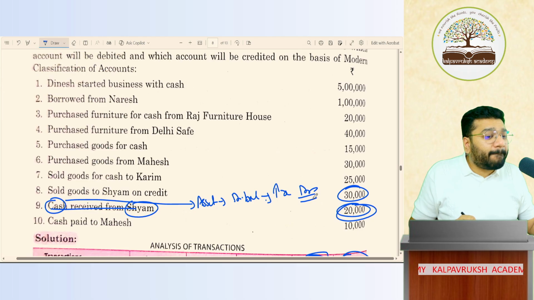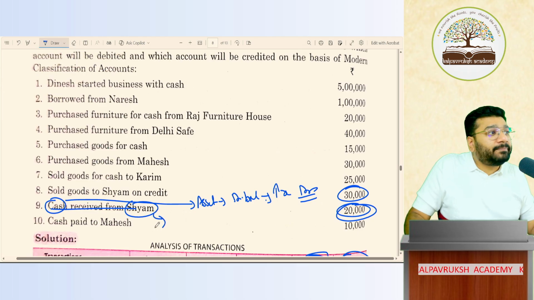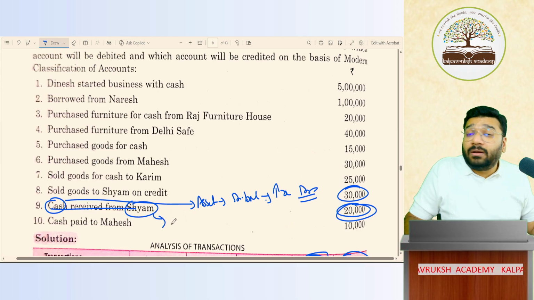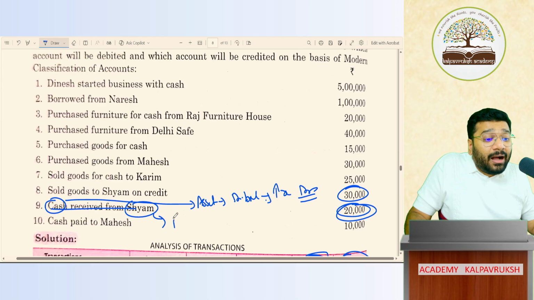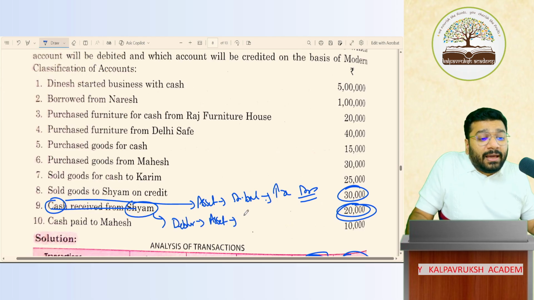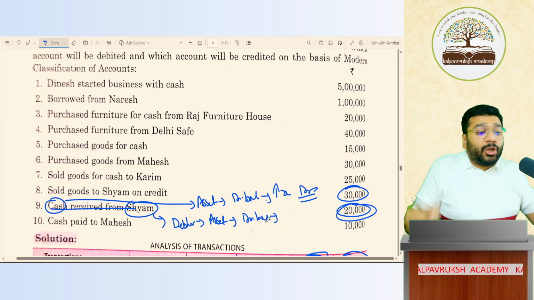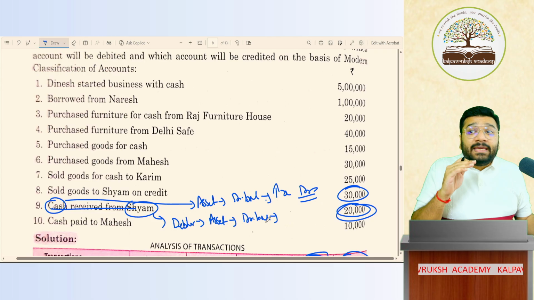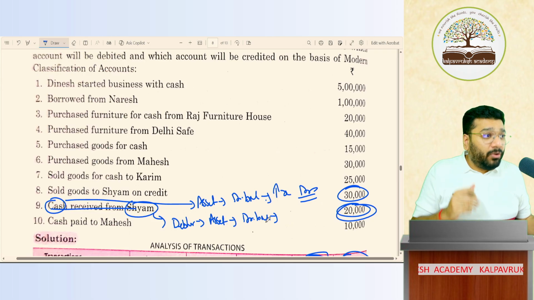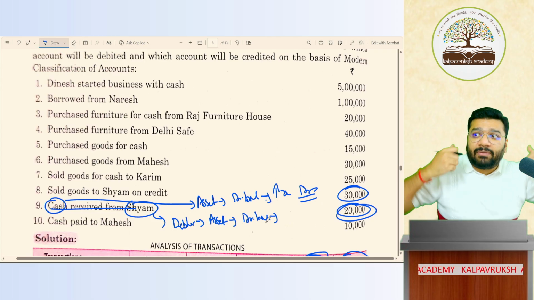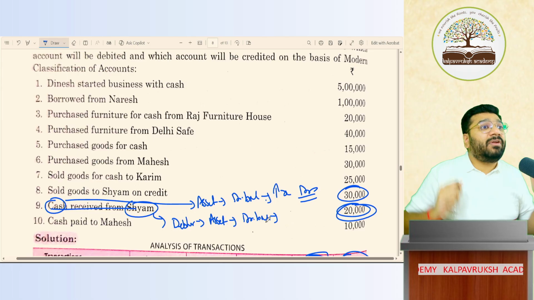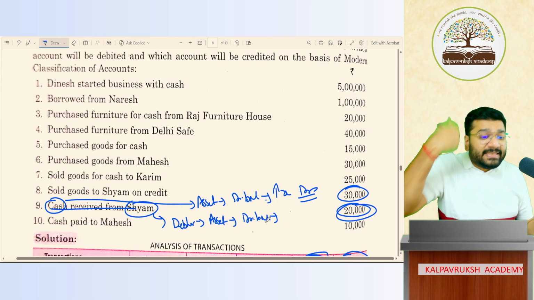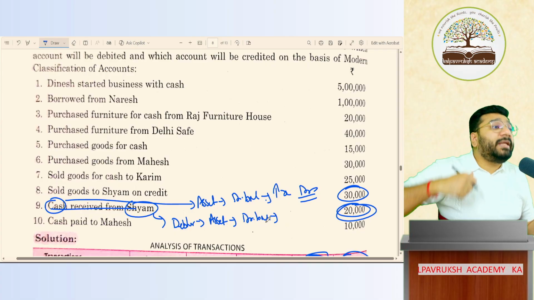Okay, not okay. Now, who's Sham? Sham is a customer from whom I have to receive money. So he's a debtor, technically. Debtor is what? Asset. Asset is what balance? Debit balance. Now here, is he buying the goods from me, or am I selling the goods to him, or are we receiving the money from him? We are receiving the money from him.